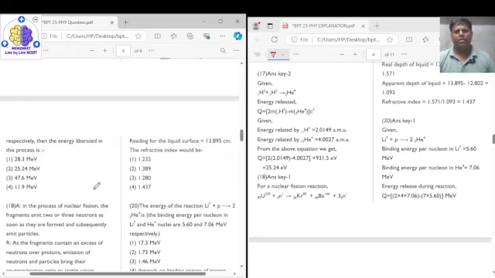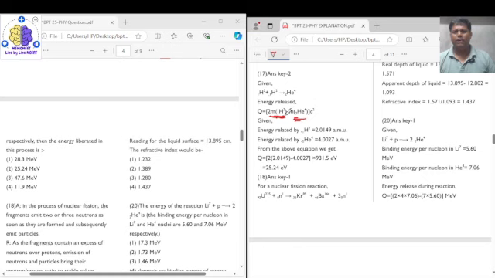So if we need to calculate the energy liberated, we need to calculate the mass defect. Now see, mass defect can be calculated as 2 times the mass of hydrogen (deuterium) minus the mass of helium. This is your reactant, this is your product, right?